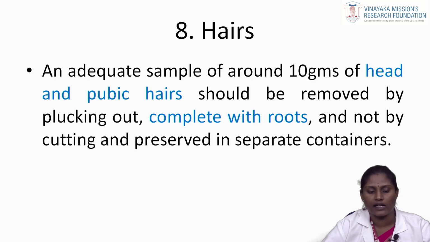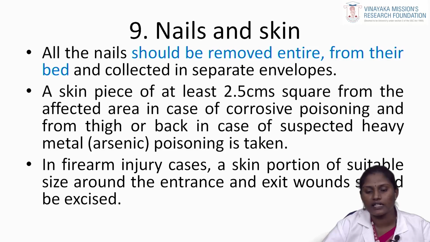Then the eighth one is hair. An adequate sample of around 10 grams of head and pubic hair should be removed by plucking out the complete hair with roots, not by cutting, and preserved in separate containers. Hair should not be cut or shaved, because any damage will affect the accuracy of the sample and we would not identify the proper result. Then the ninth one is nails and skin.